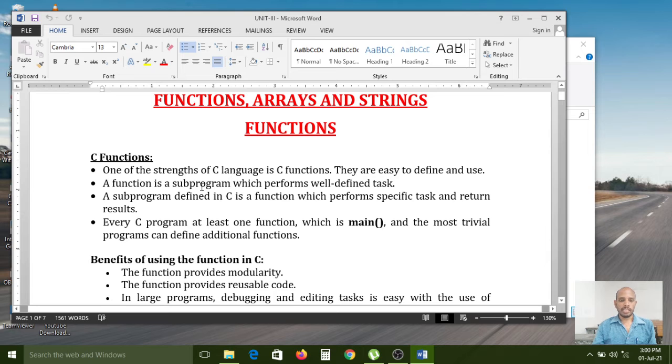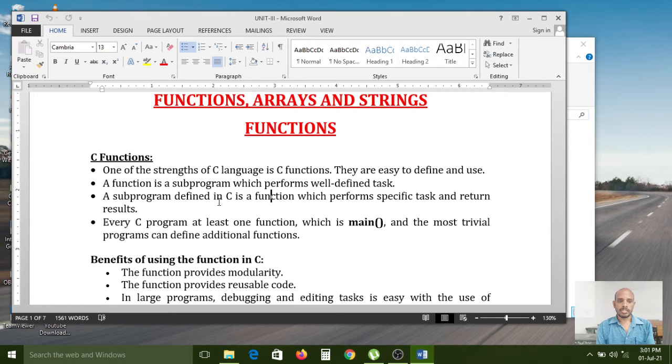A function is a subprogram which performs a well-defined task. If you want to perform any operation, any specific task, for that you have to write the task-related statements.